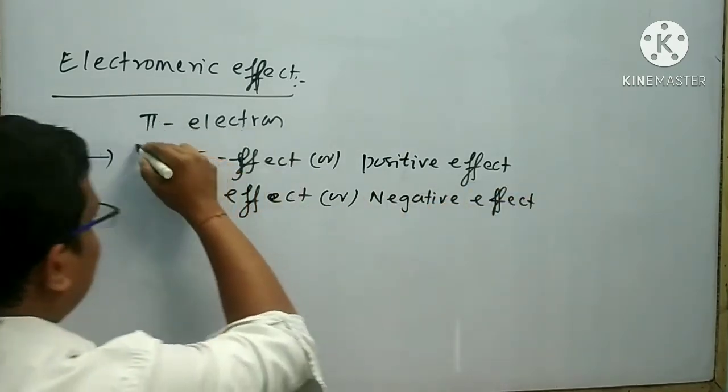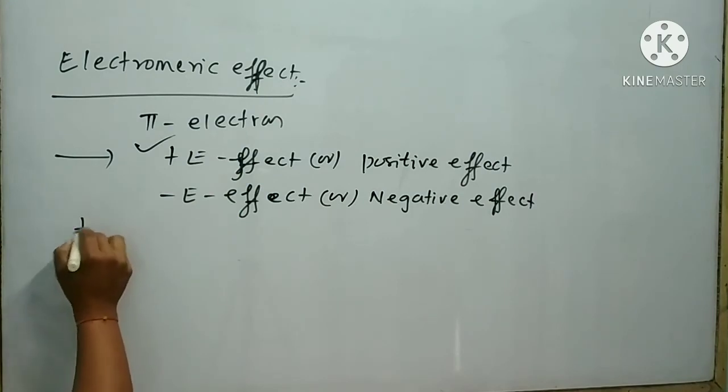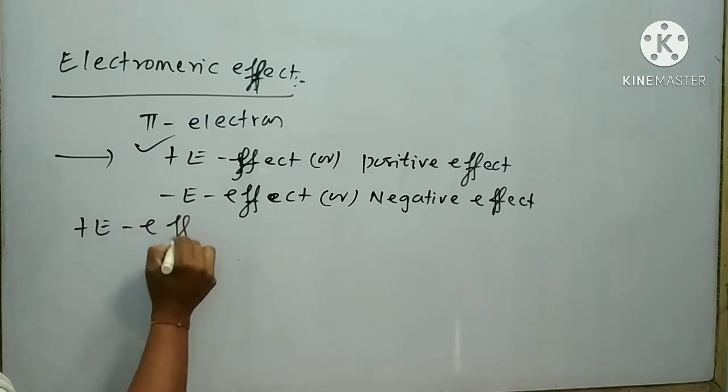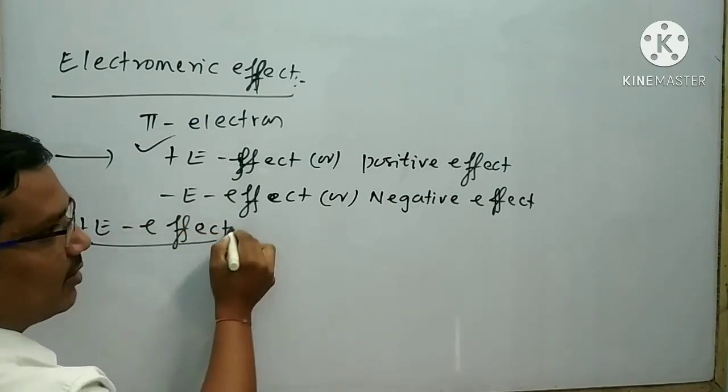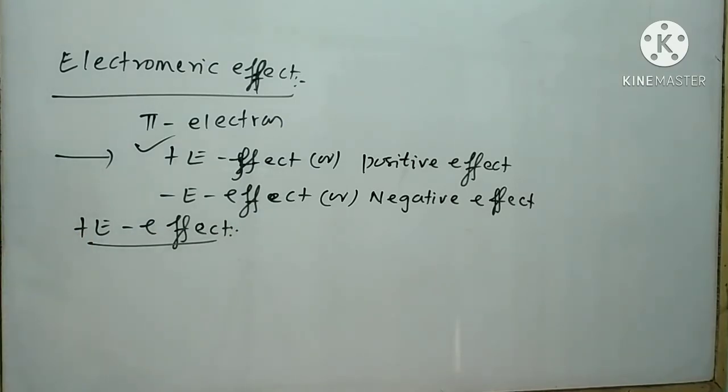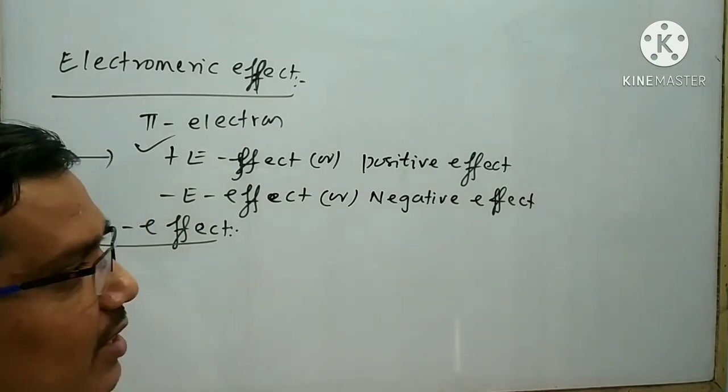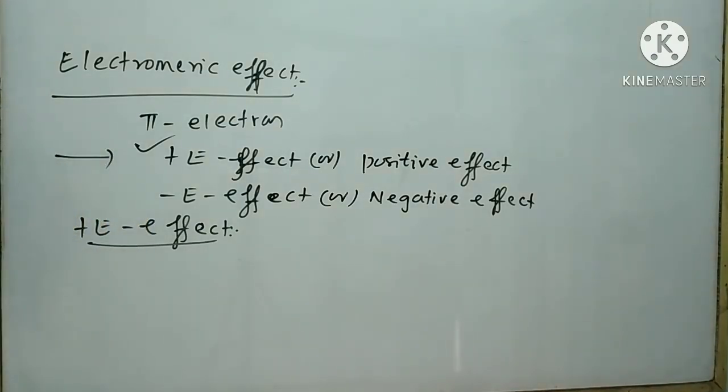At first I will discuss the plus E effect. What is the plus E effect? When the transfer of electrons takes place towards the attacking reagent, then it is called the plus E effect. I will clearly explain the attacking reagent in the next class.